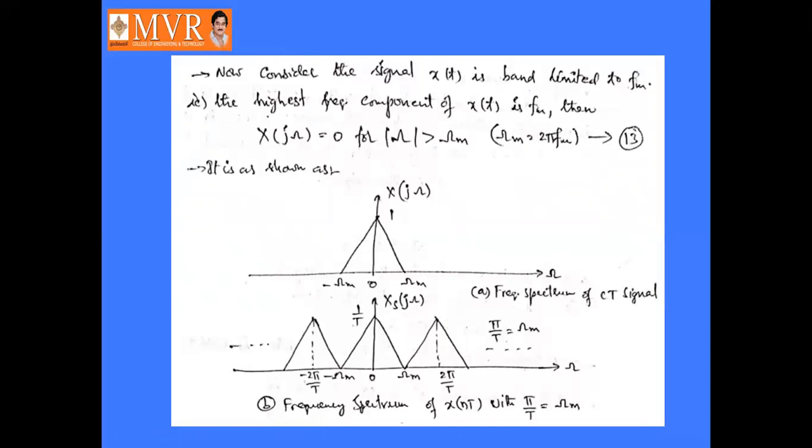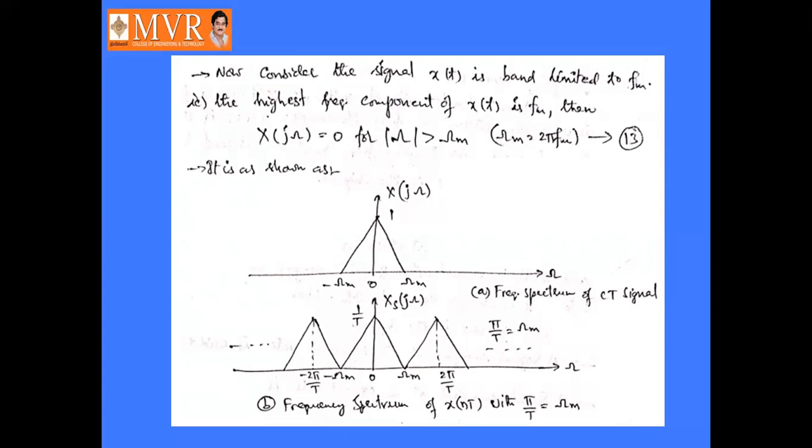Now consider the signal x(t) is band limited to fm. Suppose it is restricted to some particular band fm, that is, restricted from minus fm to plus fm. That is, the highest frequency component of x(t) is fm. Then X(jω) will become 0 for mod ω greater than ωm, where ω equals 2πfm or 2π/T. That is equation number 13.